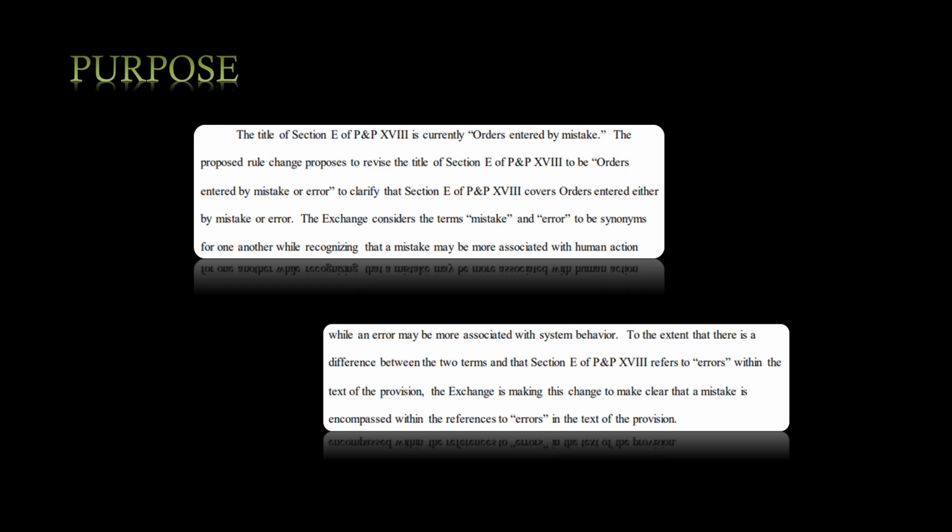So, are they expecting some system behavior soon? To the extent that there is a difference between the two terms and that the section refers to errors within the text of the provision, the exchange is making this change to make clear that a mistake is encompassed within references to errors in the text of the provision.